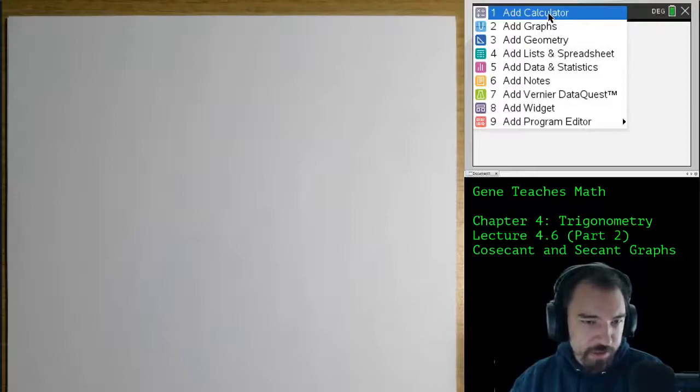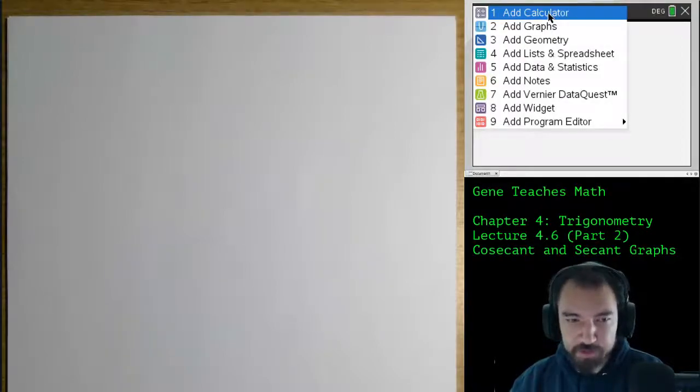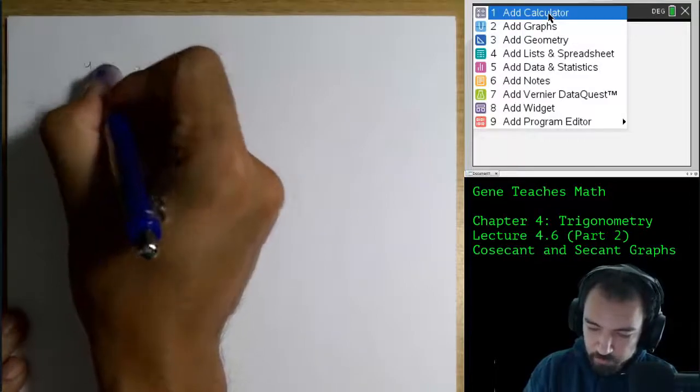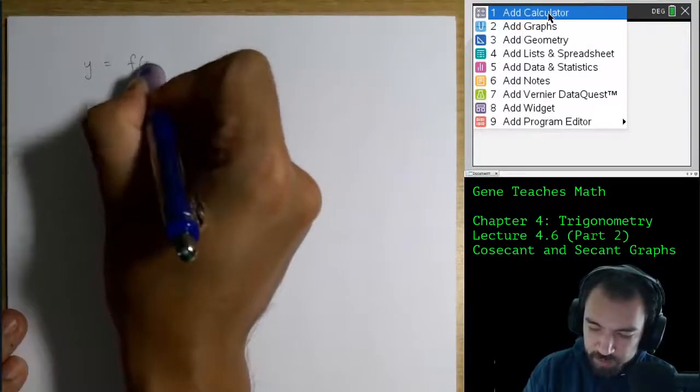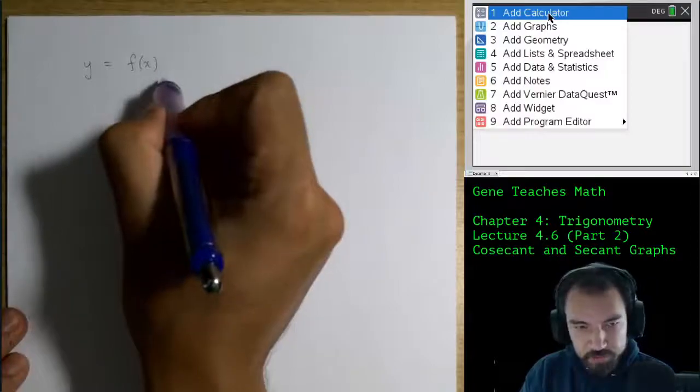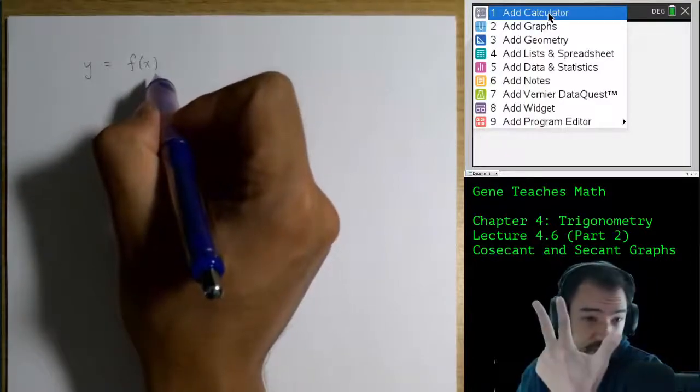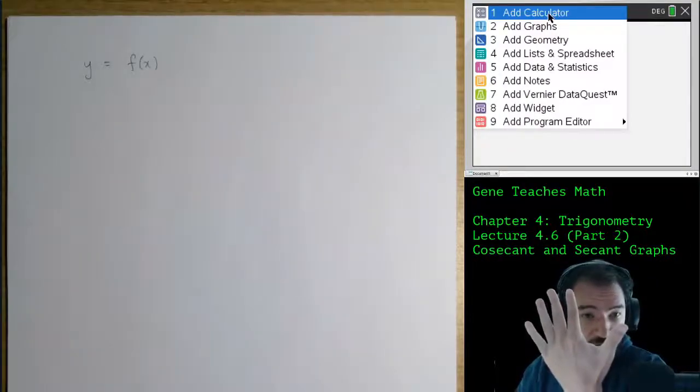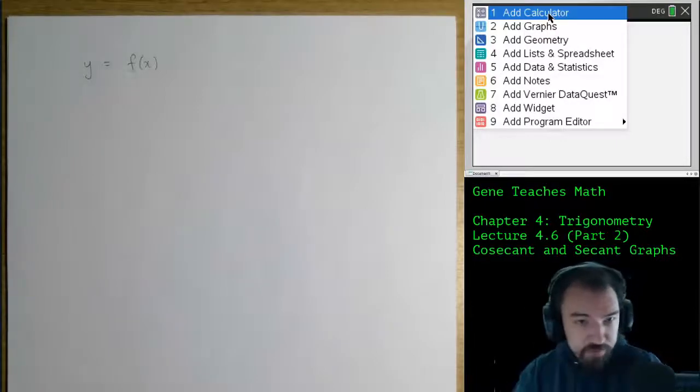So, despite the excessively squiggly lines and perhaps scary-looking graphs, at the end of the day, the logic that governs how to graph trig functions is all very consistent. So it came down to saying y equals f of x by default. So this f of x could represent sine of x, cosine of x, tangent of x, cotangent of x, cosecant of x, or secant of x. We have 6 different graphs.